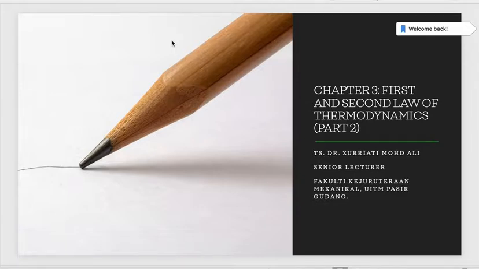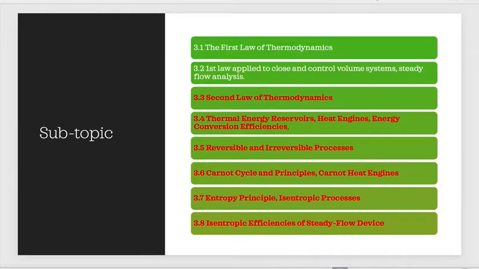Today we will continue chapter 3 part 2, and this topic is about first and second law of thermodynamics. So in our previous lecture, we covered 3.1 up until 3.2, but for this chapter, we will cover 3.3 until 3.8.